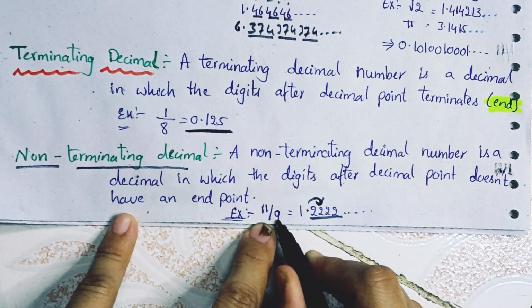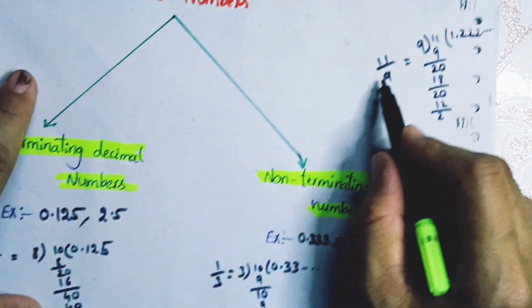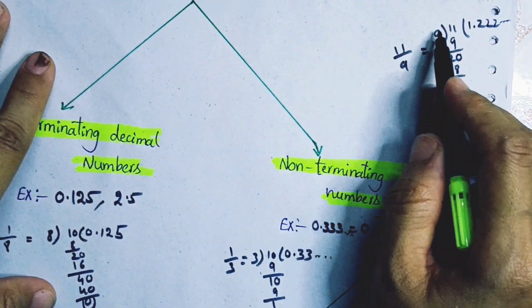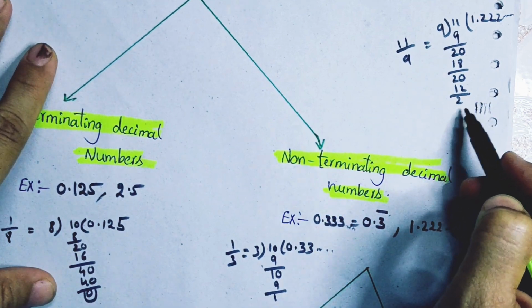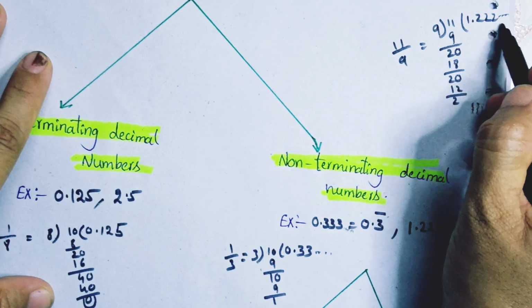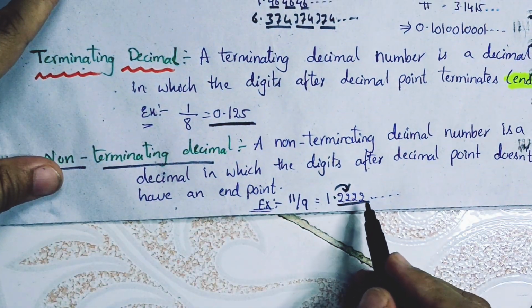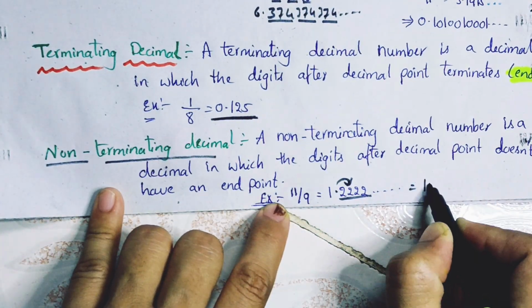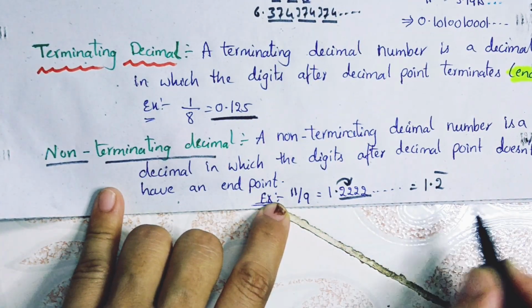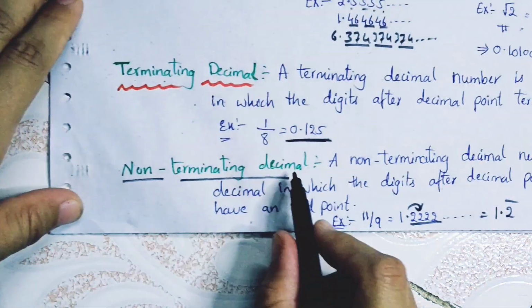Here 11 by 9. What is the value of this? We are not getting 0 as remainder, as the number is continuing here. That's why 1.2222 and so on can be written as 1.2 bar. This type of continuing number we call a non-terminating decimal number.